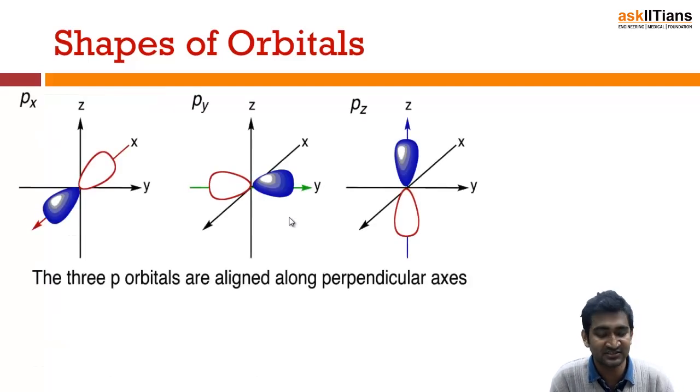The shape is like this, guys, the double dumbbell shape. These are two dumbbells, and you have a nodal plane. Similarly here also. So here the direction is in x, this is in y, this is in z. So the three p orbitals are aligned along the perpendicular axes.